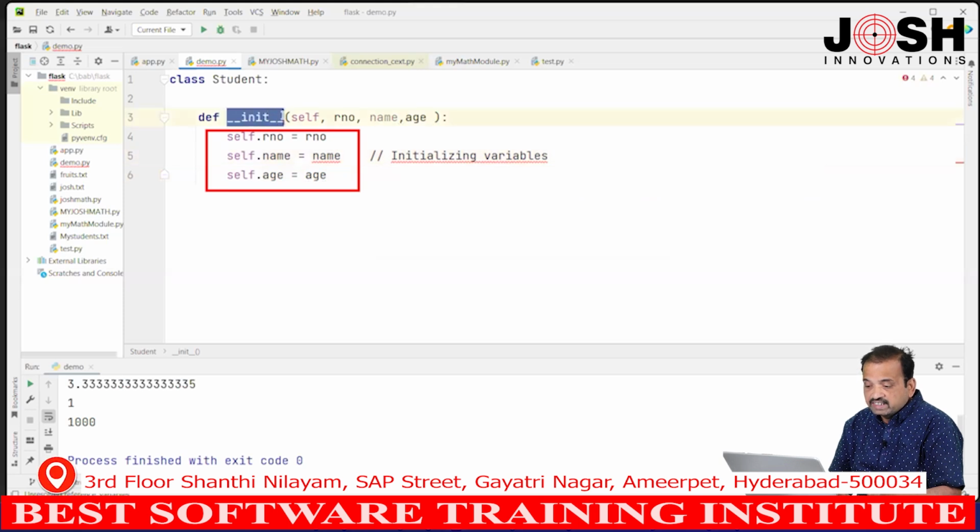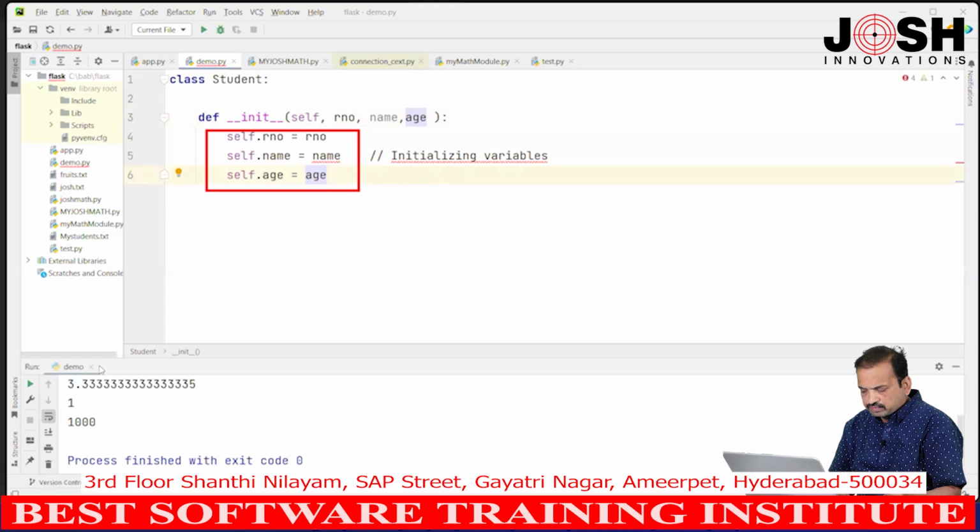That is why we write a method called the init method. The init method is called the initialization method, which means we will initialize the values of these variables, for example, roll number, name and age. These are called attributes, or technically we say variables, right. So, we understand what this init method is. We will discuss the init method in detail in the coming class.